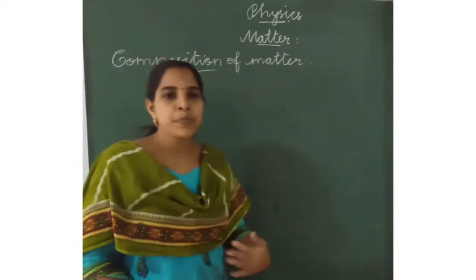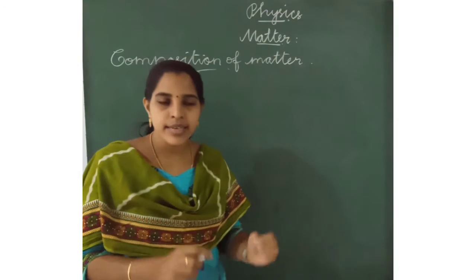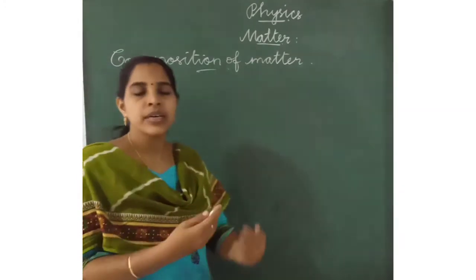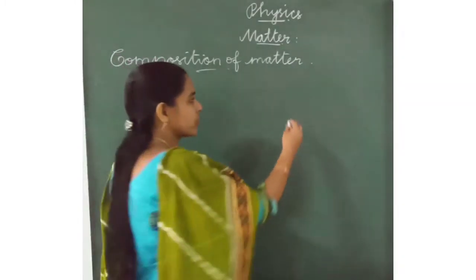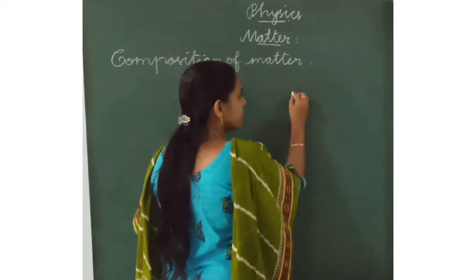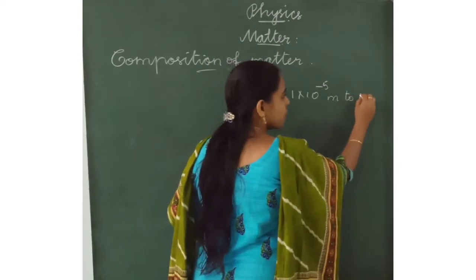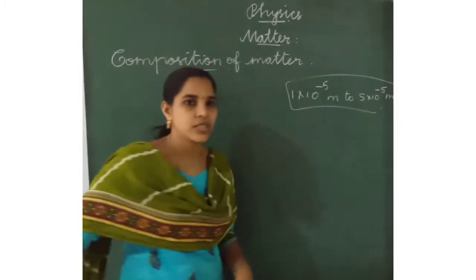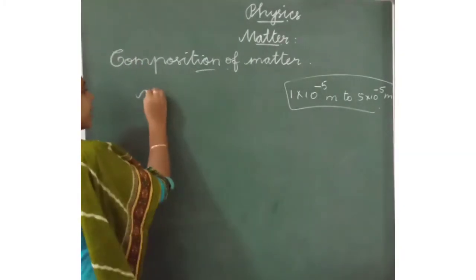Listen, matter is made up of small particles. Do you know what the small particles are? Matter is made up of very, very small particles. The diameter range of an atom, you will study in the next year, okay? What is the diameter range of an atom? 1 into 10 power minus 5 meter to 5 into 10 power minus 5 meter. This is the diameter range. So matter is made of small particles like atoms and molecules.